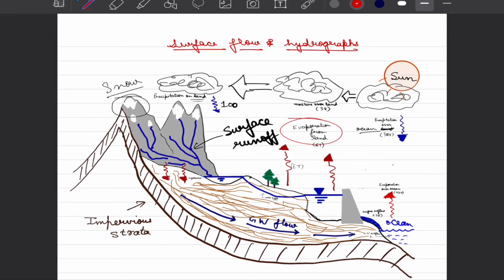Hello students, we are going to start our next module, which is module 6, which will deal with surface flows and hydrographs. So again, going back to our original hydrological cycle from where we started, we learned that various components of hydrological processes that we are interested in as engineers include evaporation, infiltration, groundwater flow as well as subsurface flow, and finally, one of the most important phenomena that we are interested to model